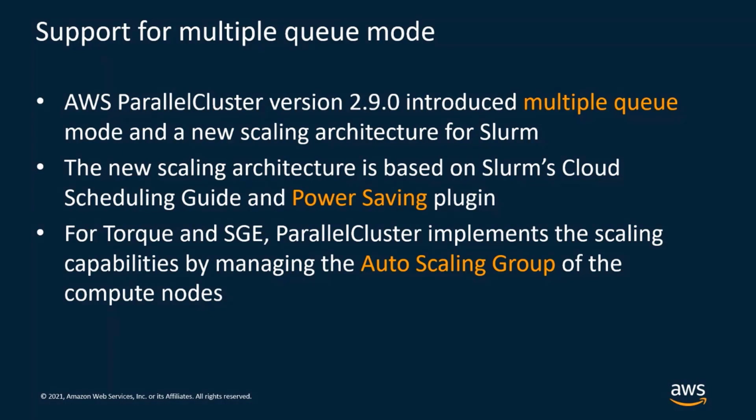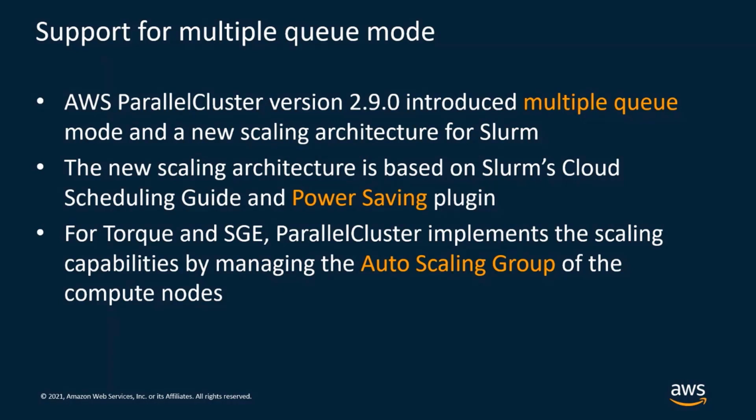For Torque and Son of Grid Engine, ParallelCluster implements the scaling capability by managing an auto-scaling group of the compute nodes. That means that when you submit a job, if you're using Torque or SGE, ParallelCluster will increase the desired capacity in an auto-scaling group, and then the auto-scaling group will deploy the instances for you, and these instances will be automatically connected to the head node, so they will become part of the cluster, and your job will start to run.